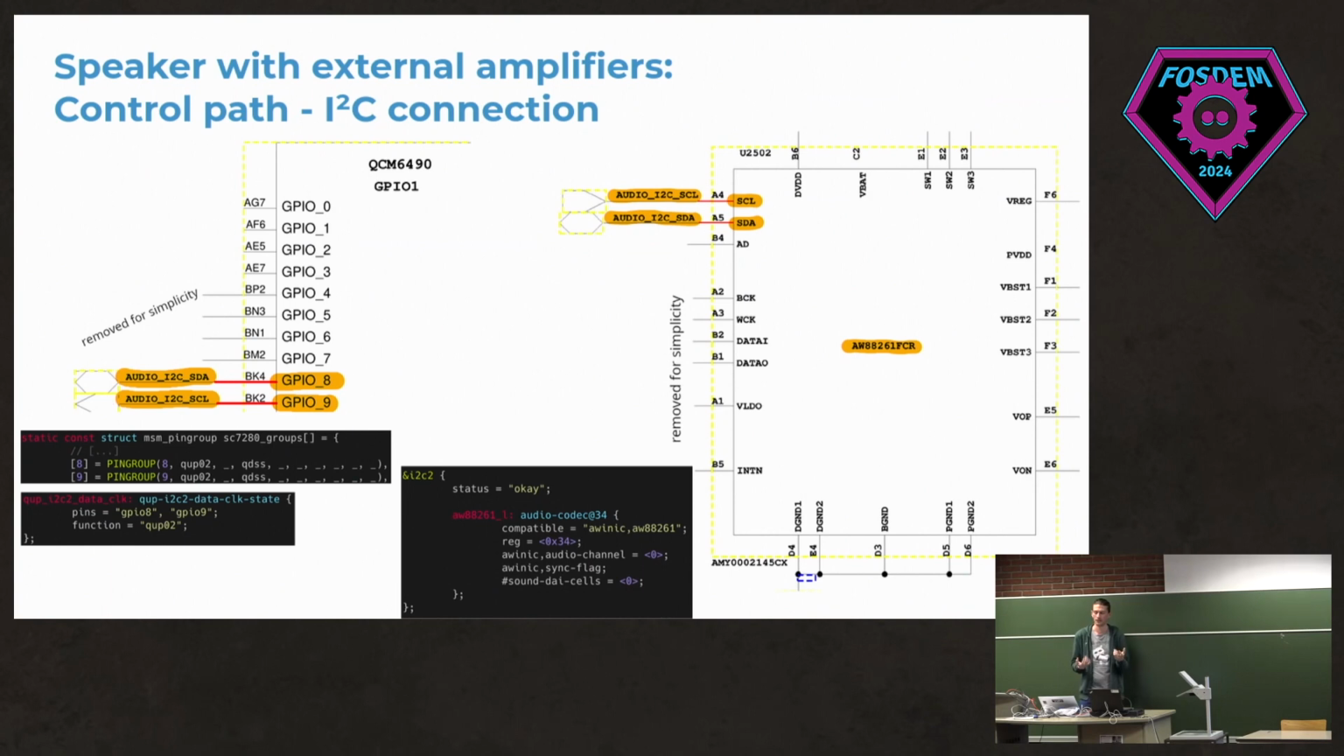So now we know how the pins on the SoC work. So here's an example of how a speaker amplifier is connected to the SoC. There's a physical connection between the SoC on GPIO 8 and 9.